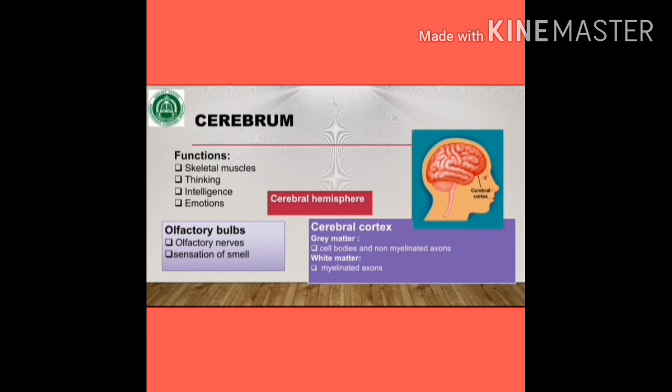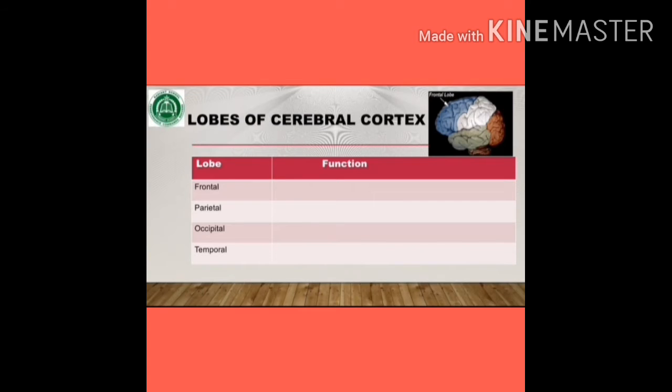The cerebral cortex has a large surface area and is folded in order to fit into the skull. It is divided into 4 lobes. These lobes are the frontal lobe, parietal lobe, occipital lobe and temporal lobe. I will discuss the function of these lobes one by one. The frontal lobe controls the motor functions, permits conscious control of skeletal muscles and coordinates movement involved in speech, like movement of cheeks, lips and eyes during speech.